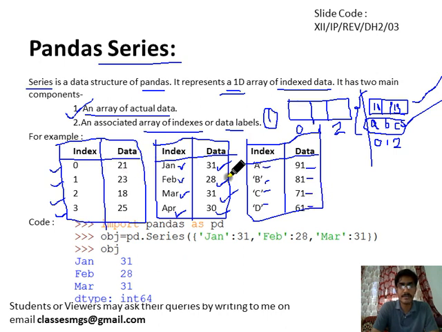So in these three examples, what is common? These three structures are one dimensional. The data may vary and the index type may vary. In one the index type is string, in another the string has multiple lengths, and in this one the index type is integer. But the structure of the data will always be one dimensional. There will not be multiple rows and multiple columns. There will always be an index column and a data column, and there might be multiple rows.